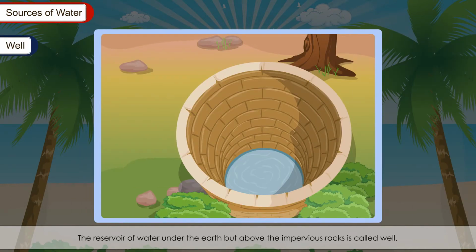Well. The reservoir of water under the earth but above the impervious rocks is called a well. The well water contains soluble impurities.